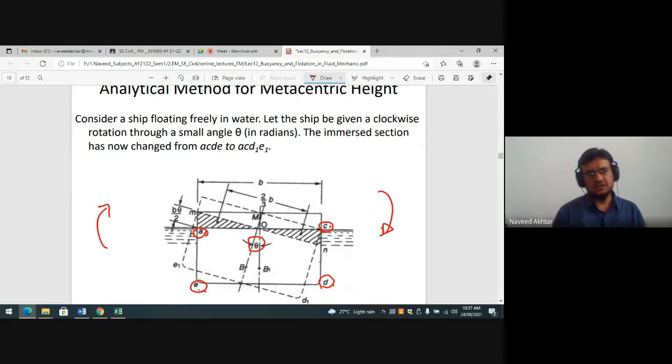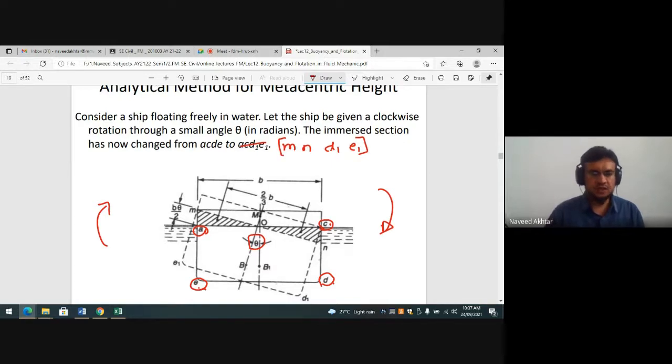The position will now be M, N, D1, E1. So the position will change.